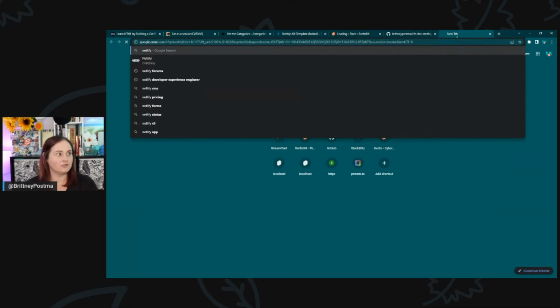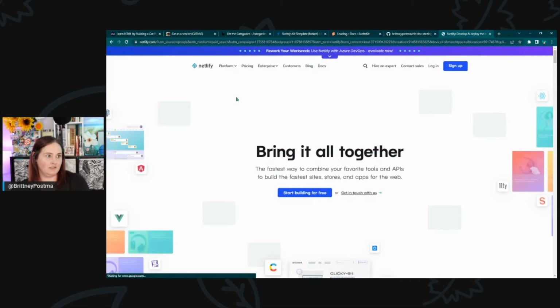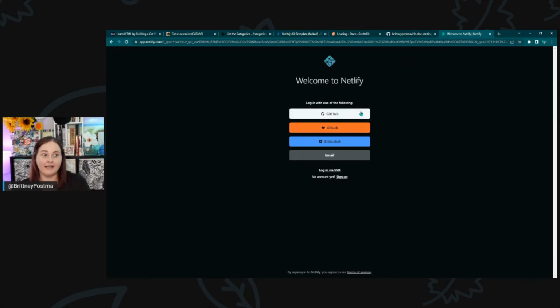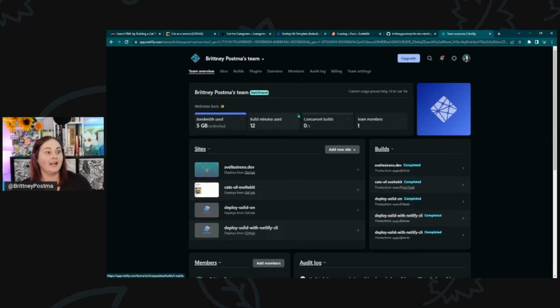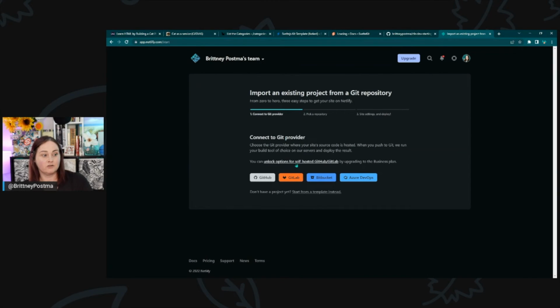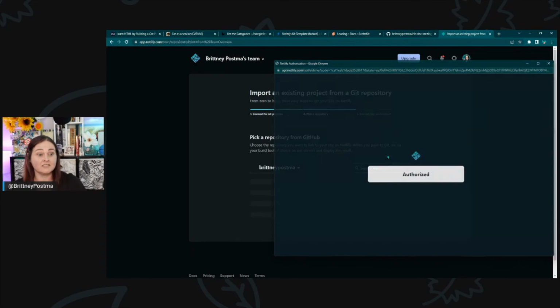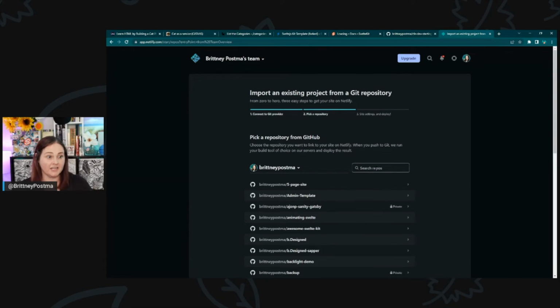And then I'm going to go over to my Netlify account and log in. And if you already have your GitHub account, it's really easy to just sync that with your Netlify. And you can go ahead and add a new site, import an existing project. So there's a couple of options there, but import an existing project means that it's going to link to your Git repository. So the Git repository that we just created straight from StackBlitz in our browser. I haven't left my browser. I haven't touched the command line. I'm still in the browser with all this and these nice GUIs that allow you to do that. Then we're going to search for that repository.